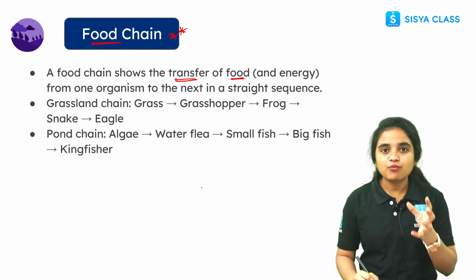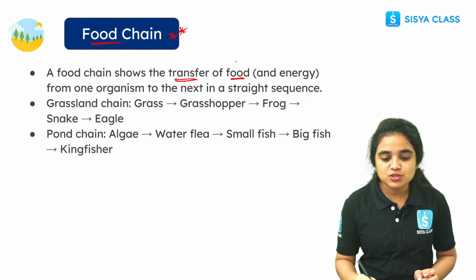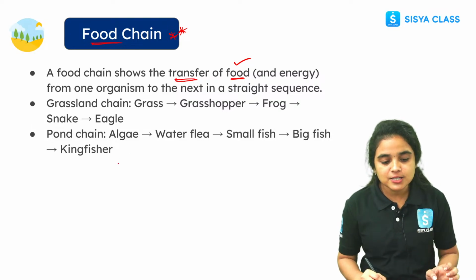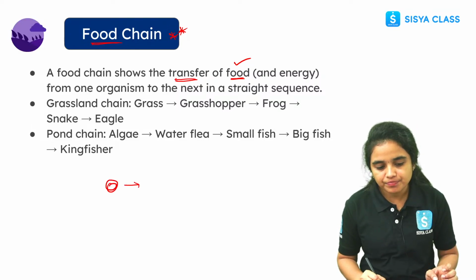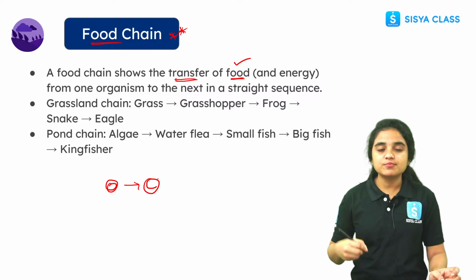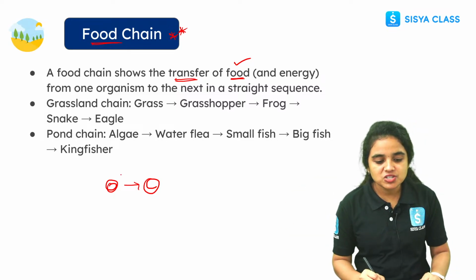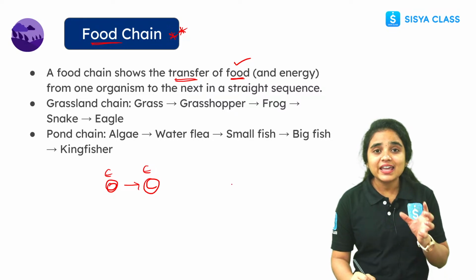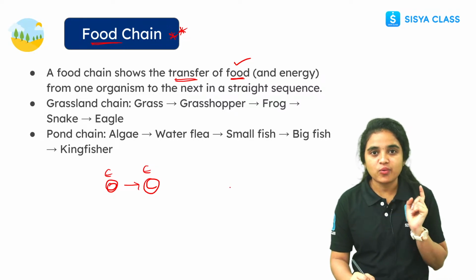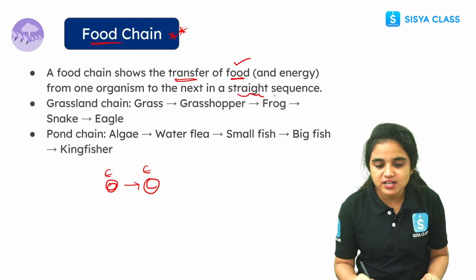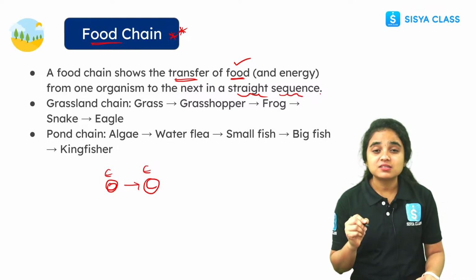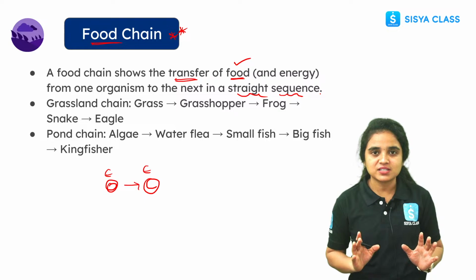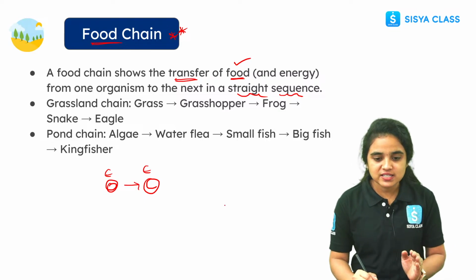The same way, the food chain shows the transfer of energy and food from one organism to another organism, right students? And it will be shown in a straight sequence. The food chain sequence will be in a straight way. Remember students, food web and food chain are quite different. Food chain will be shown in a straight sequence.